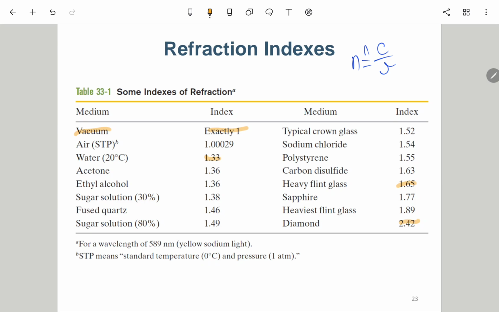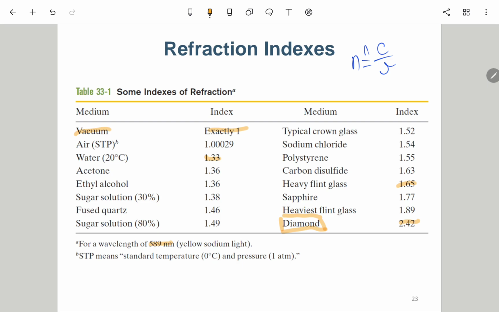OK，所以女生就喜欢钻石嘛，因为它的折射系数很高，所以看起来很亮。So for wavelength of 589 nanometer yellow sodium light.